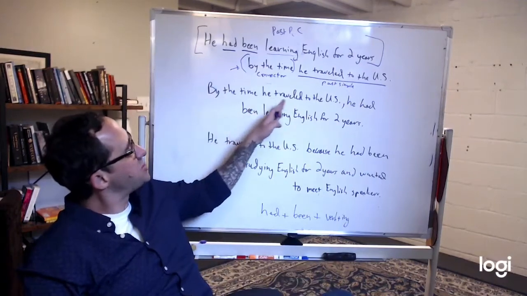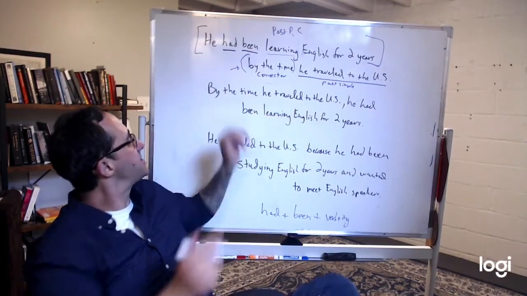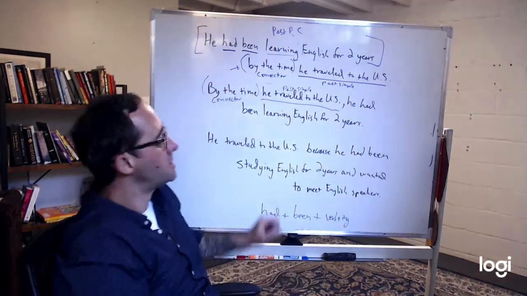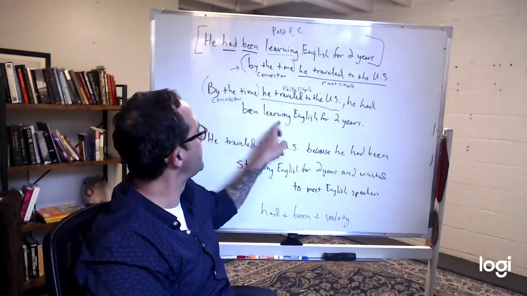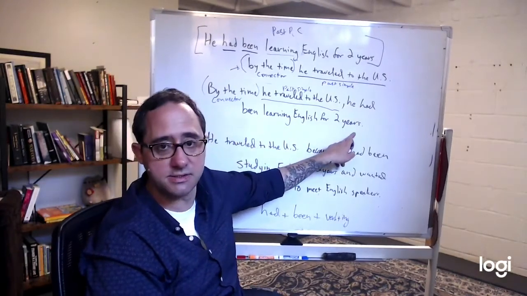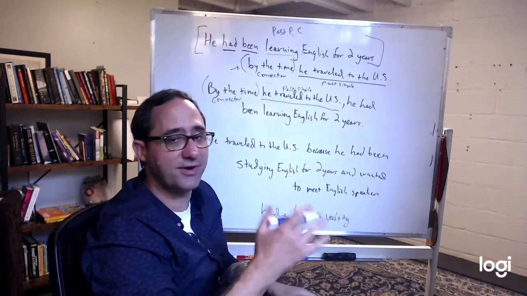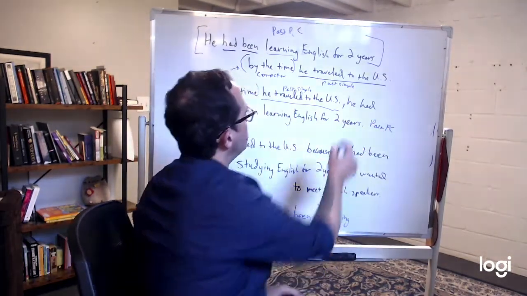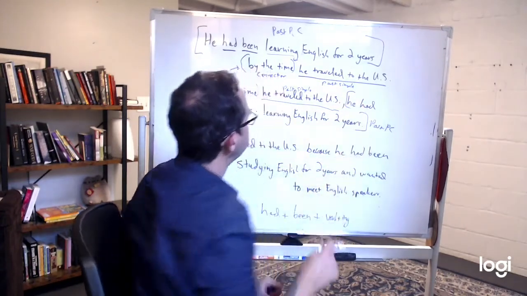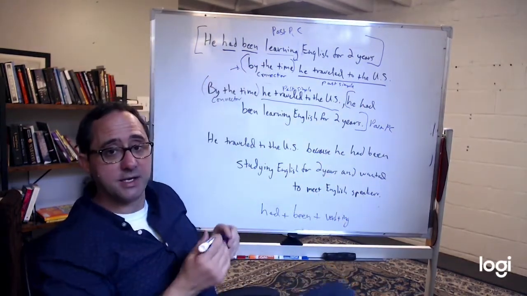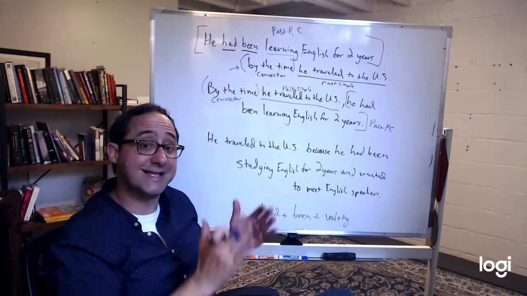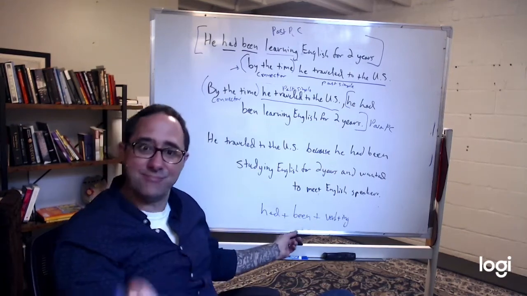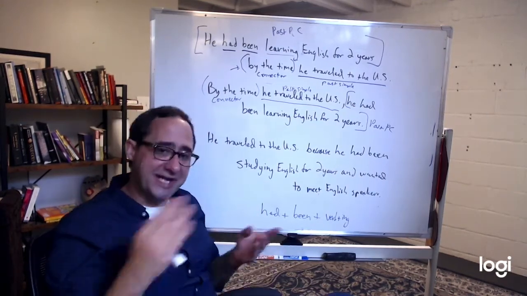By the time he traveled to the US, connector, past simple, this is a past simple clause. He had been learning English for 2 years. Past perfect continuous. Past PC. Okay? So you can have it in the front or in the back. But the past perfect continuous is the thing that happened before the more recent past event. Do you see how we're moving things to the past? It's like telling a story.